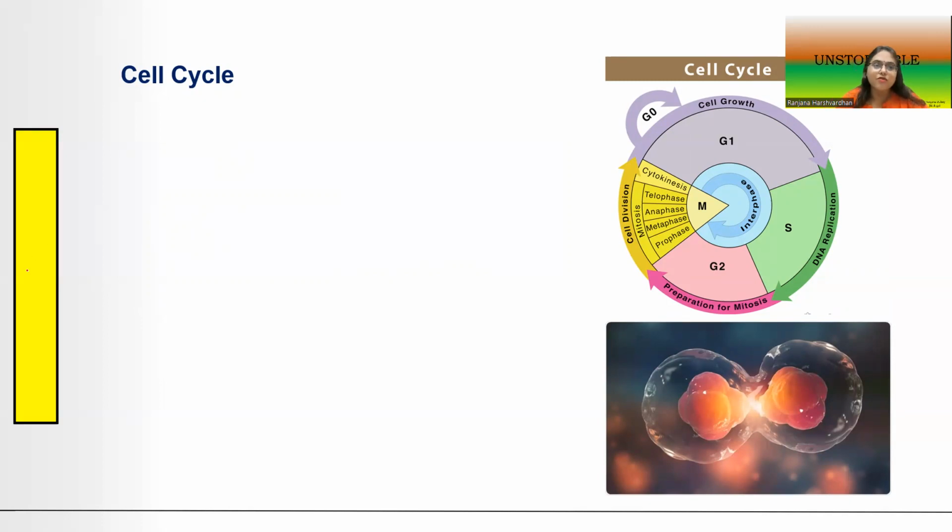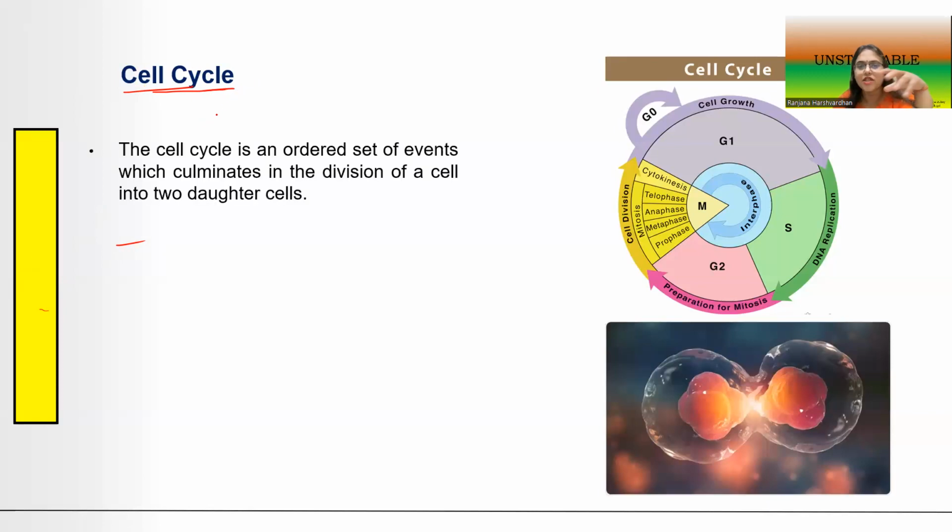So that's also true for the cells. Every cell has a definite lifespan. It has a cycle, and that lifespan is called a cycle. So what is a cell cycle? It is actually nothing but an ordered series of events which culminates in the division of a cell into daughter cells.